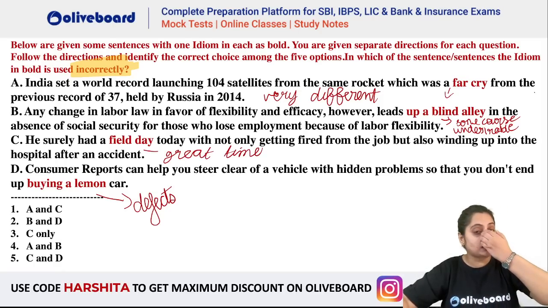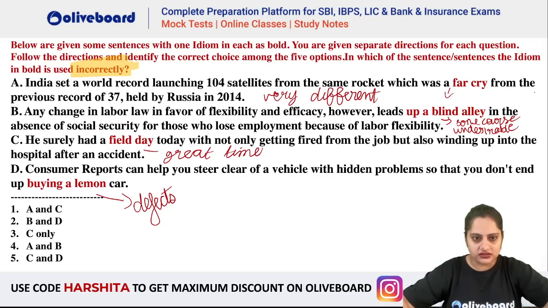Now, these are not very uncommon ones, these are common ones, right? And you can remember also. For example, blind is written, so undesirable, negative. Blind alley, you are in a path which will lead you to unpleasant experiences. Okay, you can use hints to revise and remember.